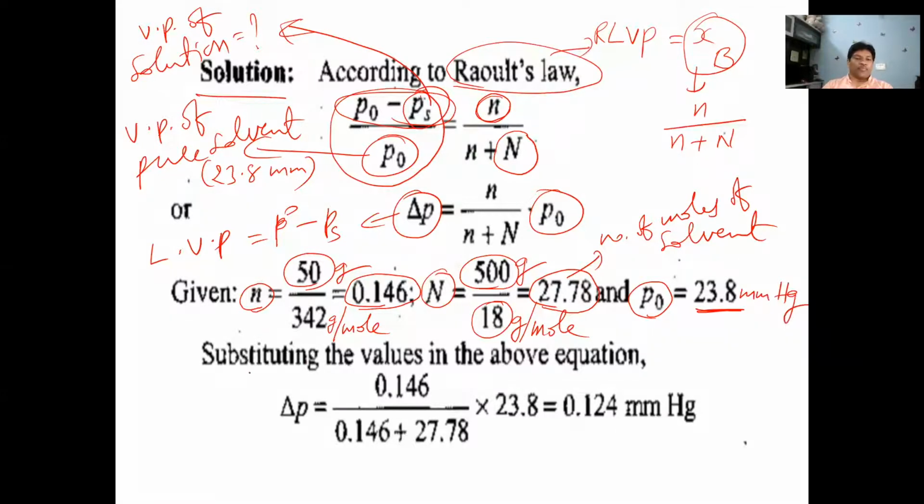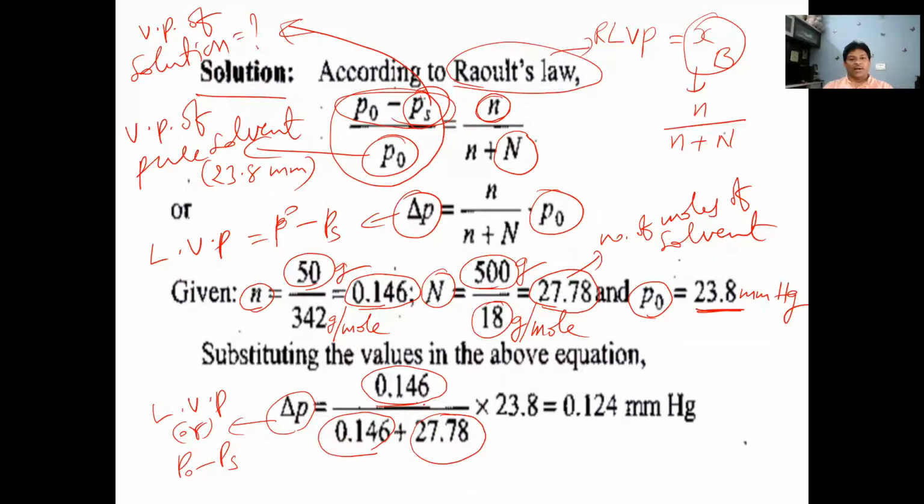Substitute the values in the above equation. Delta P, the lowering of vapor pressure, or we write P naught minus PS, is equal to 0.146, the number of moles of solute, by the number of moles of solute plus the number of moles of solvent. It is the mole fraction of solute into P naught. P naught is 23.8. It will be 0.124 mm of Hg.